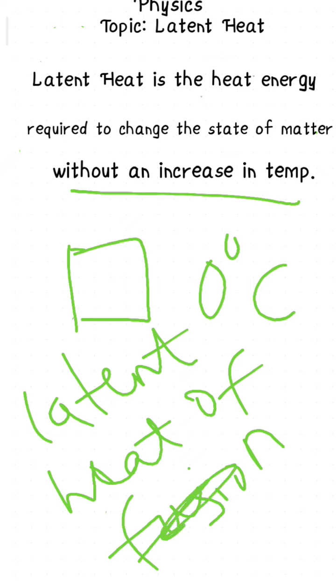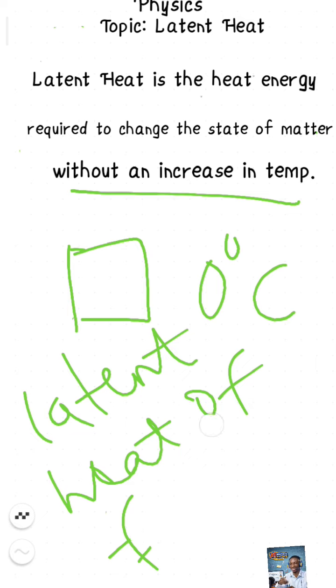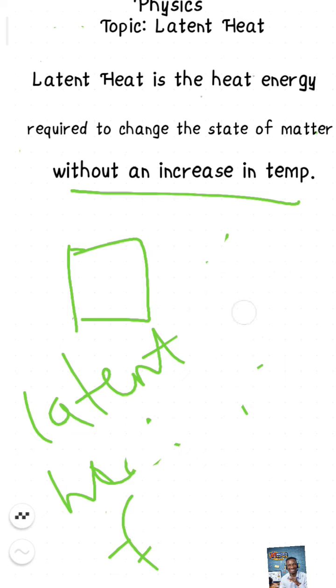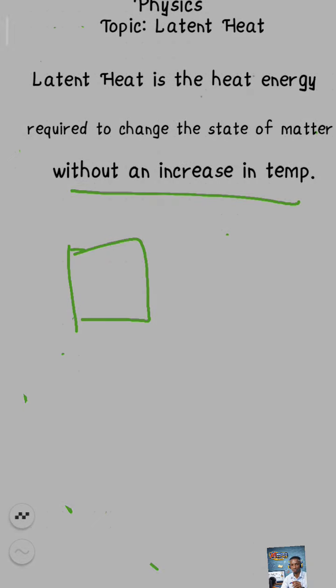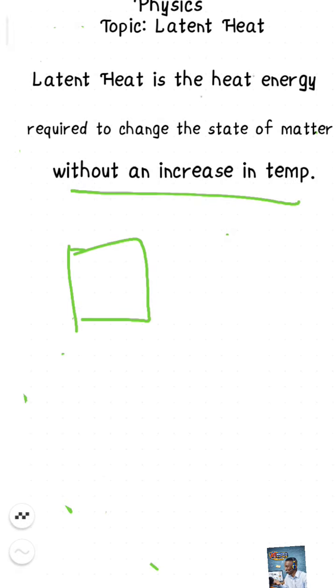All right, we also have latent heat of what? Vaporization. This is the heat energy required to what? To vaporize 1 kilogram of a substance from liquid to gaseous form without increasing temperature. All right, so we also have latent heat of what? Vaporization. Latent heat of fusion and latent heat of what? Vaporization.